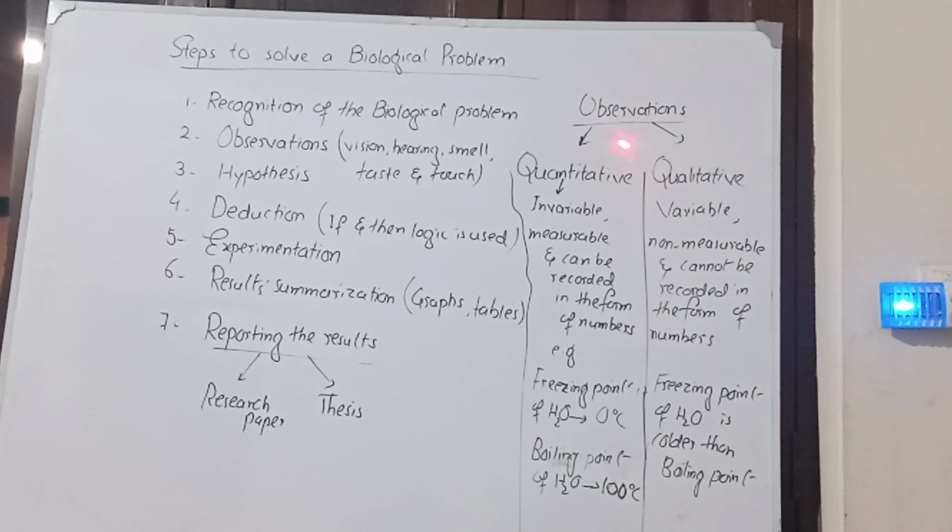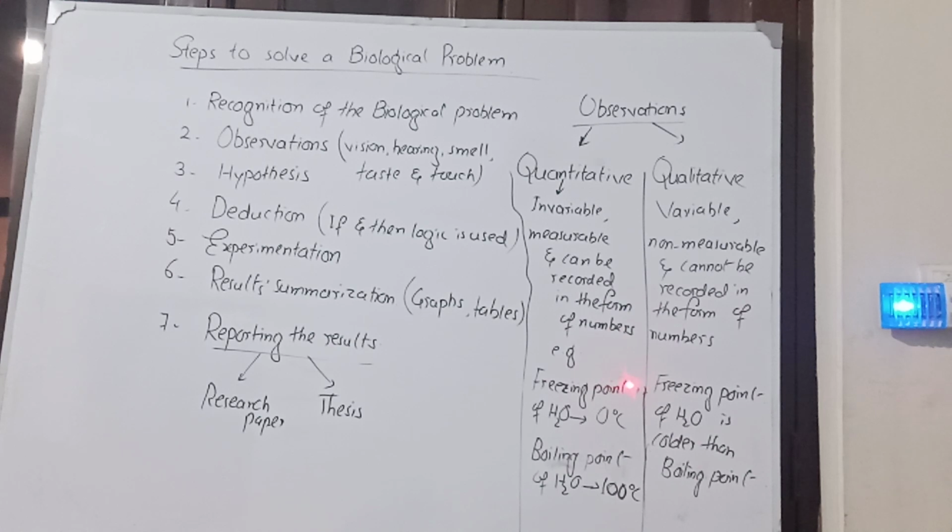But quantitative observations are invariable, meaning they cannot be changed. For example, if we say that the temperature today is 40 degrees C, that will remain 40 degrees C and will not change. So these are measurable. We have measured that the temperature is 40 degrees C, so it can be recorded in the form of numbers. The number 40 shows that it is in the form of a number.